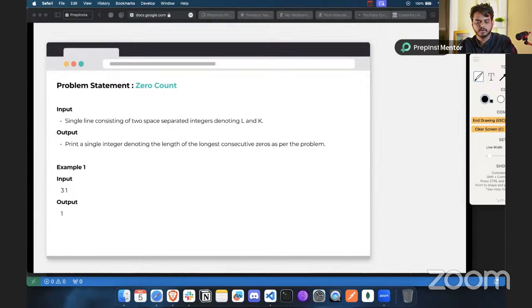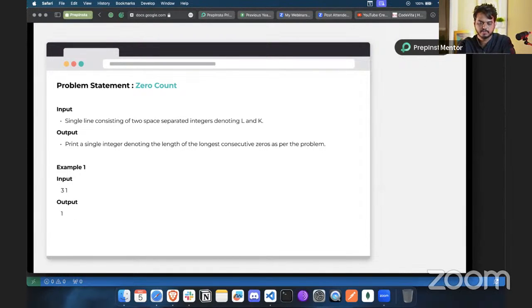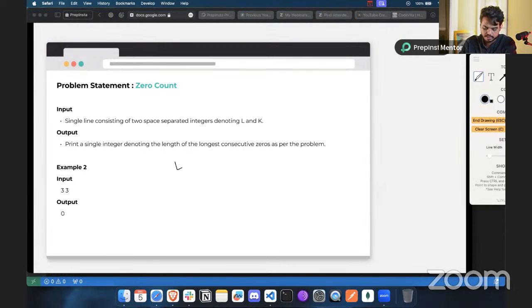Let's have a look at one more example. Here we have the input L equal to 3 and K equal to 3. What could be the possible string here?